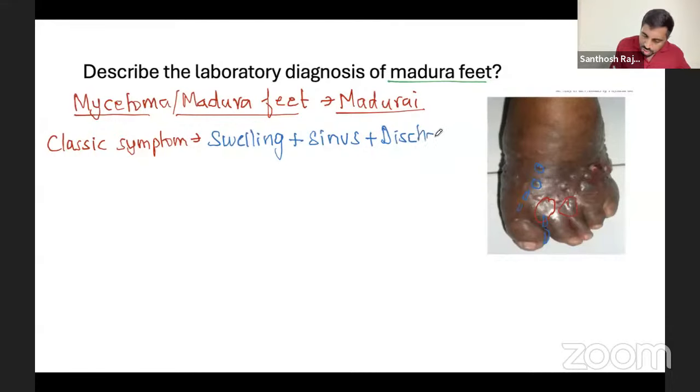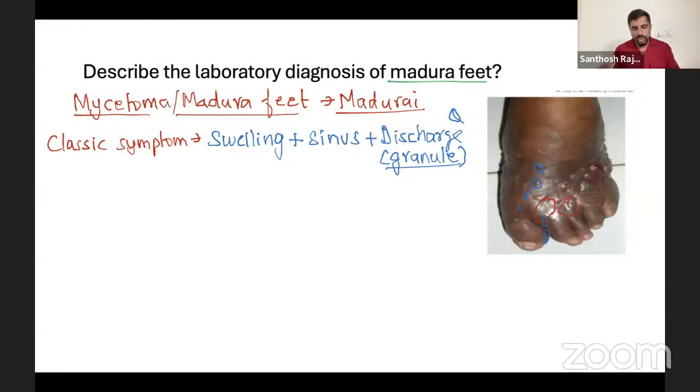In this discharge, what is characteristic? You will see granules, granular discharge. That's very, very characteristic. This is also a question. Granular swelling, sinus, discharge. Swelling, sinus, discharge. Very, very simple. This picture will automatically come to your mind.